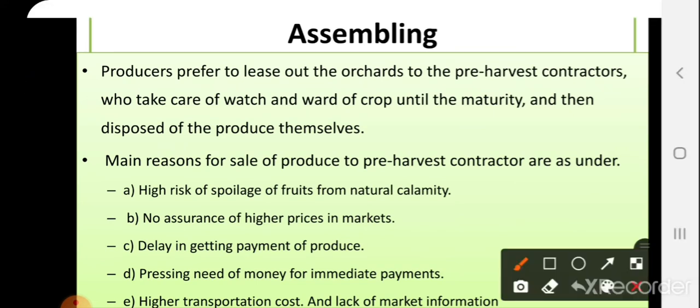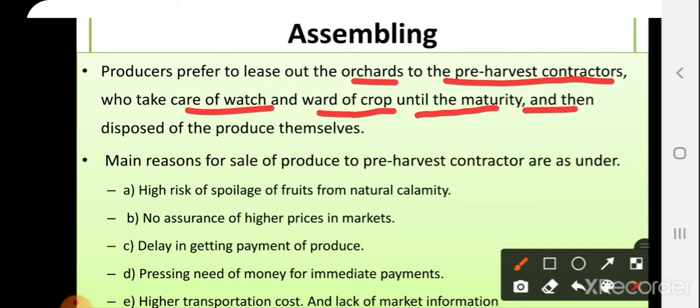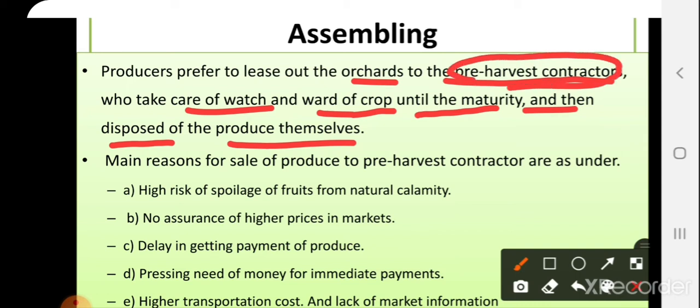Then the producers prefer to lease out the orchard to the pre-harvest contractors, who take care of the watch and ward of the crop until maturity and then dispose of it. Majorly in the case of mangoes, most of the farmers go for pre-harvest contractors, meaning that before harvesting, the producer sells the product to the contractor.